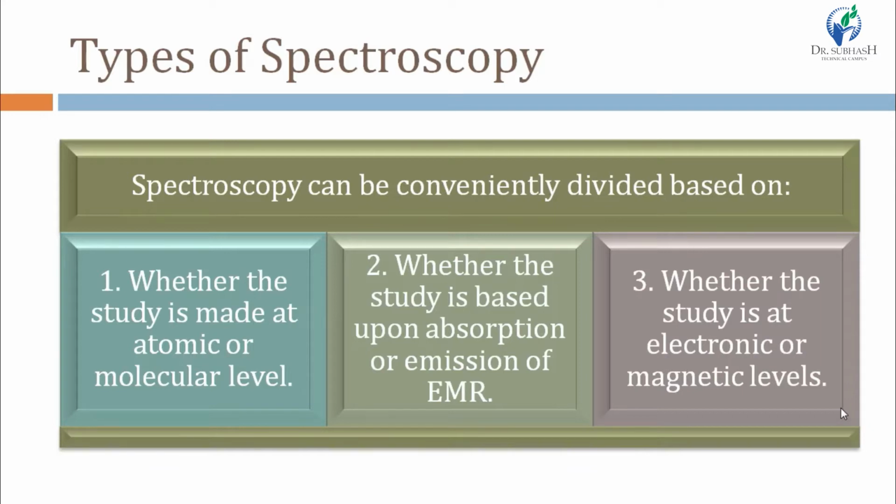Spectroscopy can be divided based on, first, whether the study is made at atomic level or molecular level; then, whether the interaction that takes place is of absorption type or emission type; and the third is whether the study is at electronic level or magnetic level. These are the three bases upon which spectroscopy can be divided.